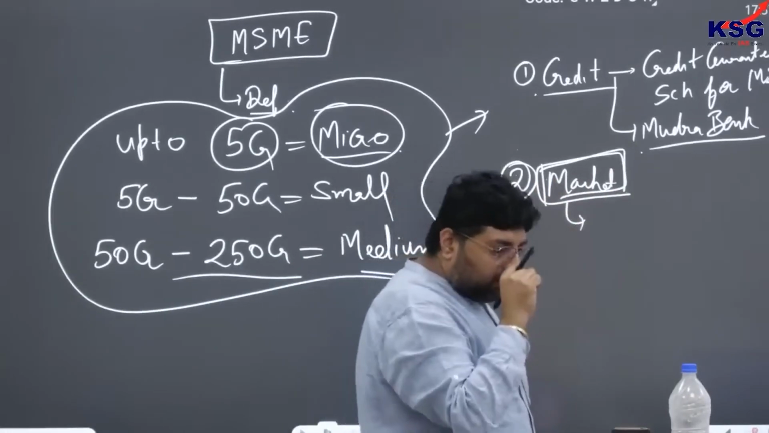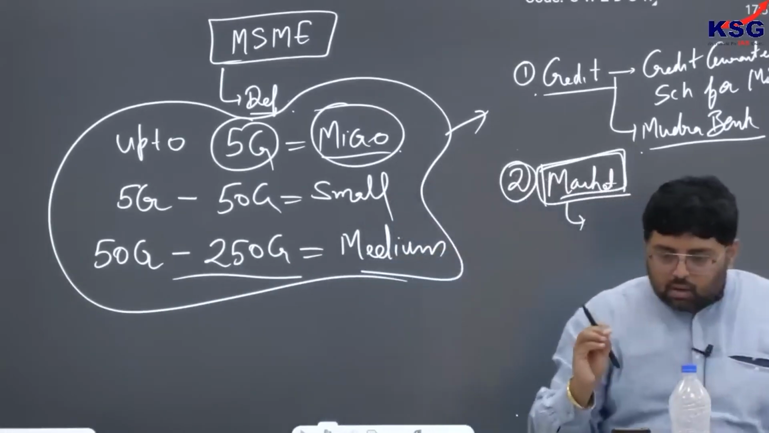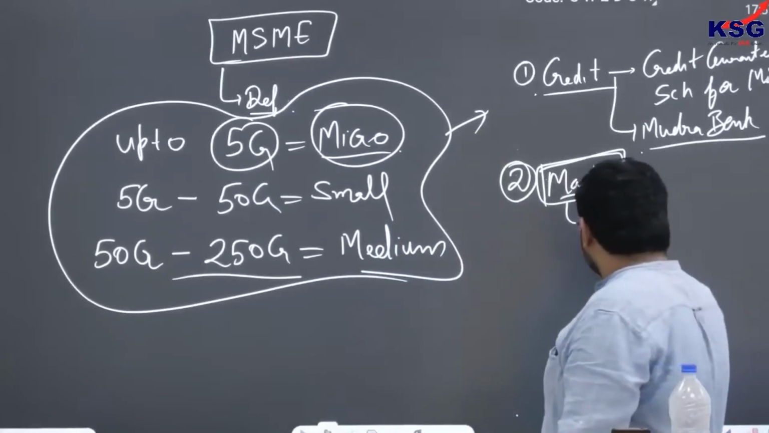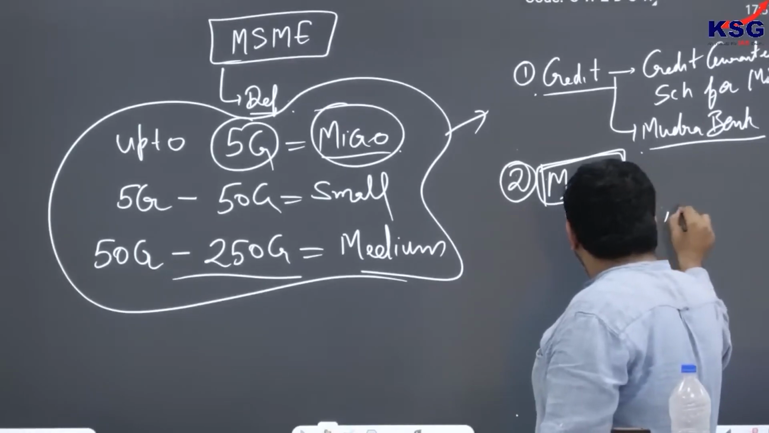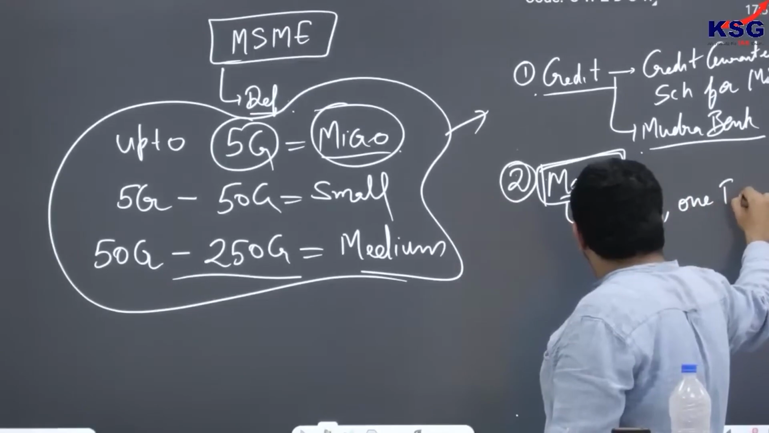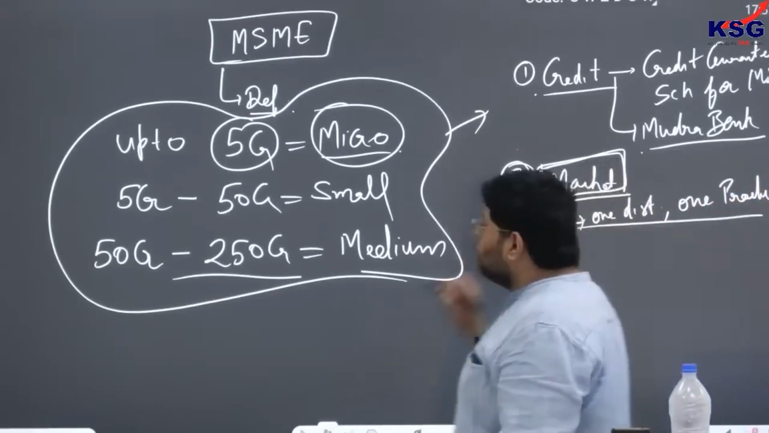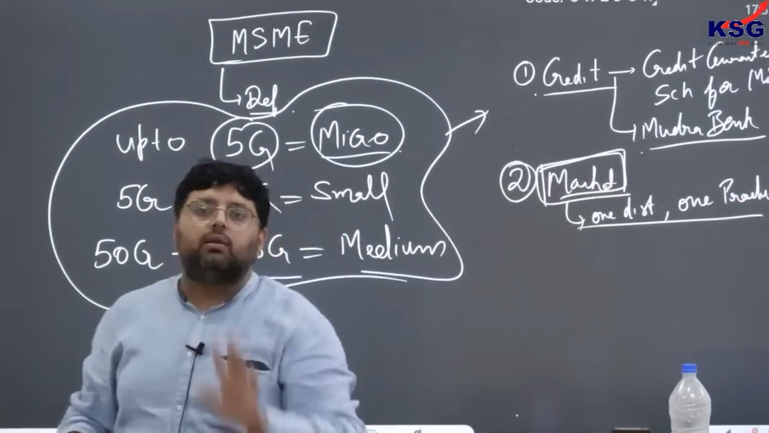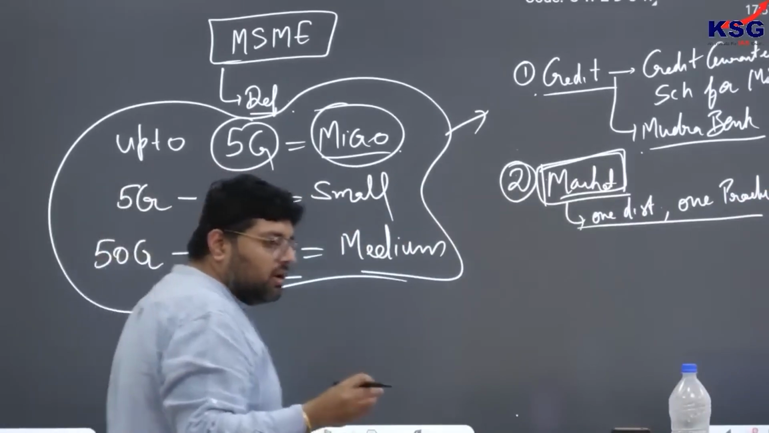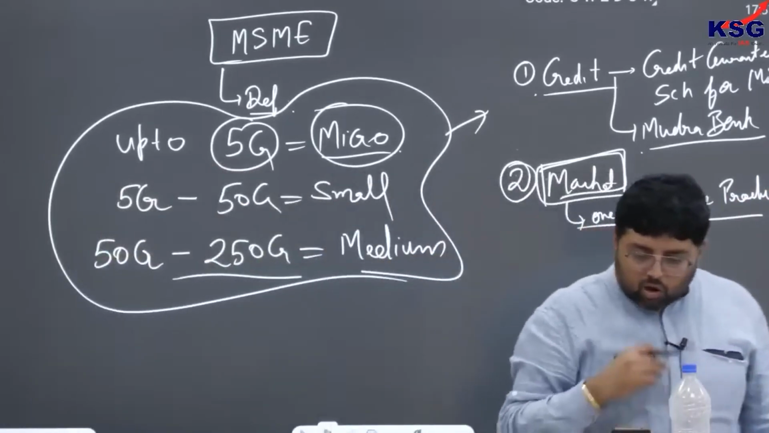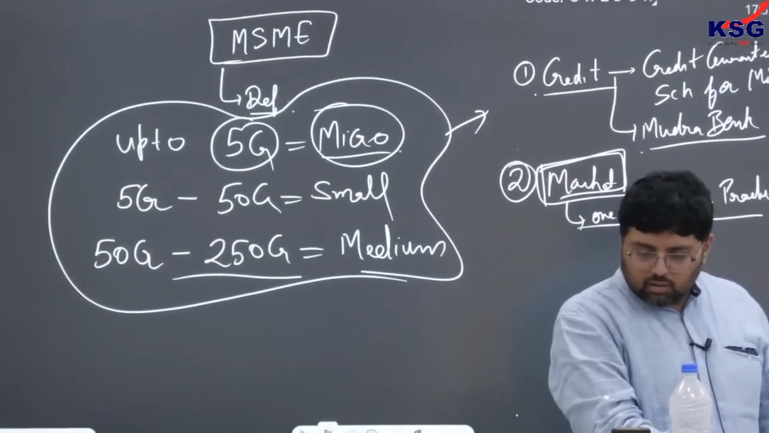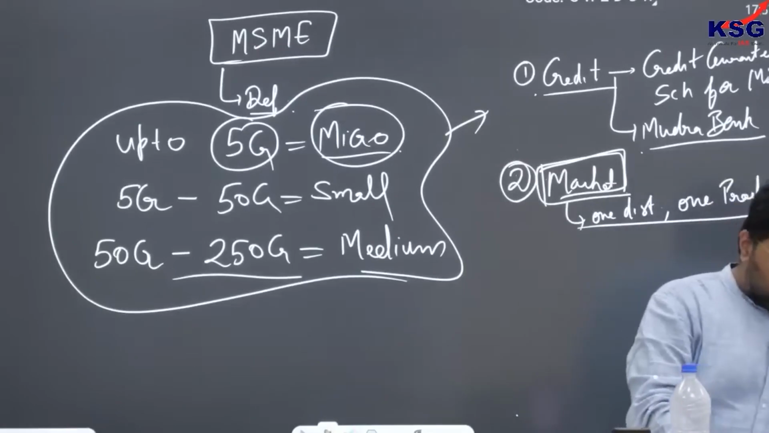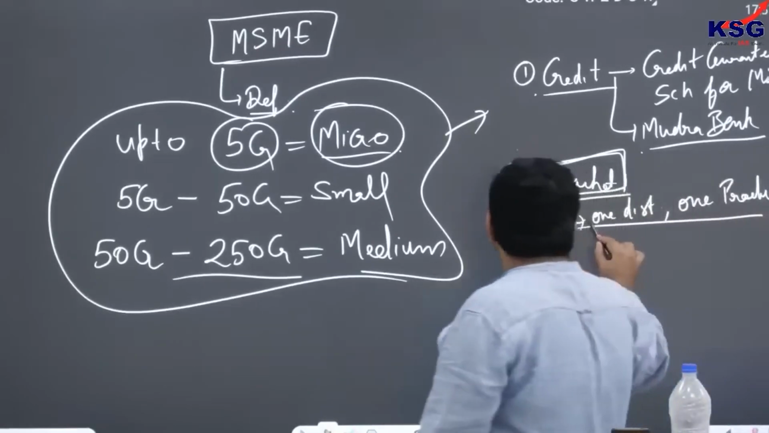So ultimately what government is doing, when we talk about one district one product, the government is talking about that. Clear? So one district one product is just like a branding.